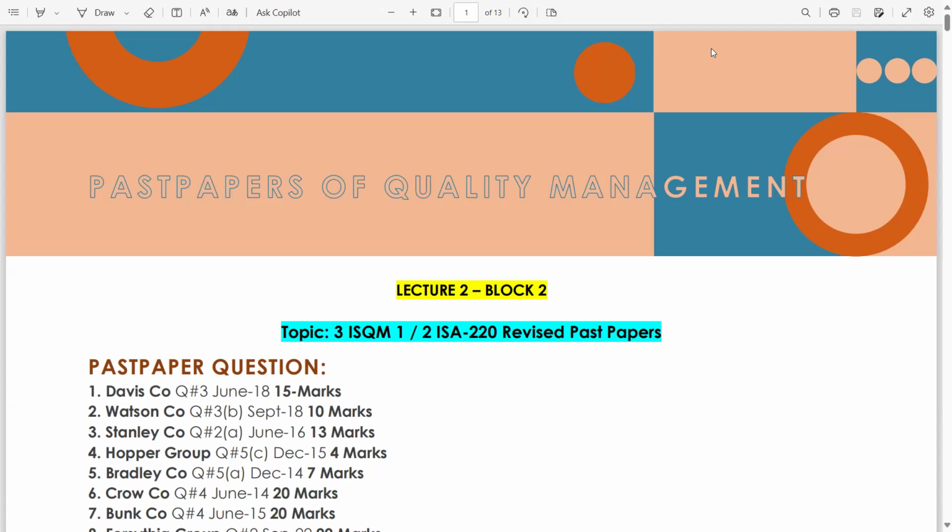Also, if any student failed at 40, 45 or 48, 49, it means you are lacking in your practice, meaning you have not done past papers, or you don't know how to solve the past paper questions, drafting techniques, linking techniques, and the professional marks. Because in AAA, 20 out of 100 marks are professional marks, which are easy to grab if you know the techniques. In my past paper series, I have discussed all these techniques.